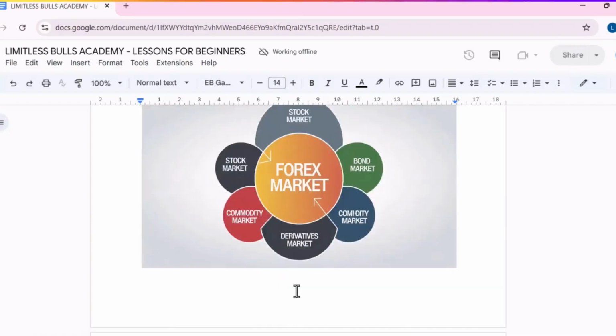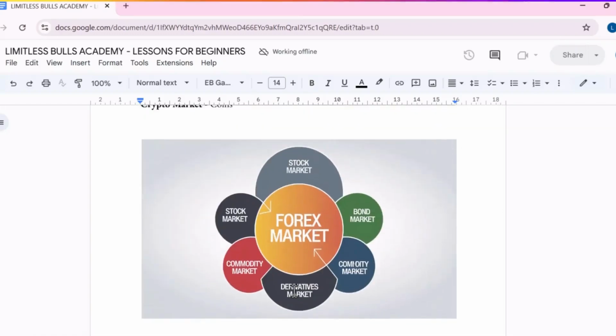So you can see this. The crypto market is where coins are being traded, the value of coins. Where you hear of Bitcoin, blockchain, Ethereum, Litecoin, Dogecoin, all of those are being traded in the crypto market.